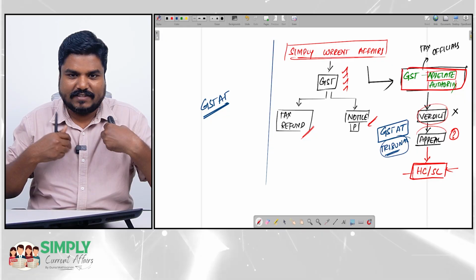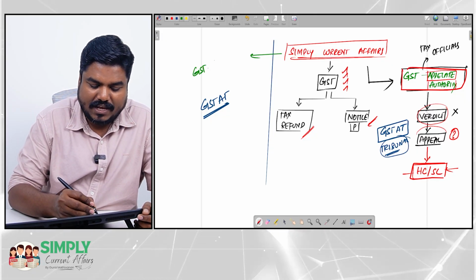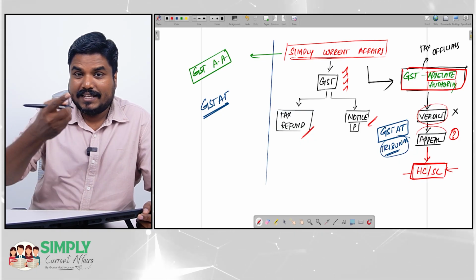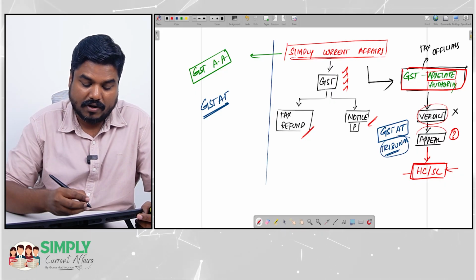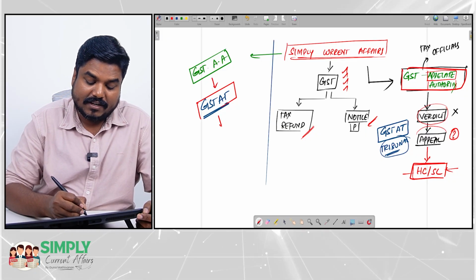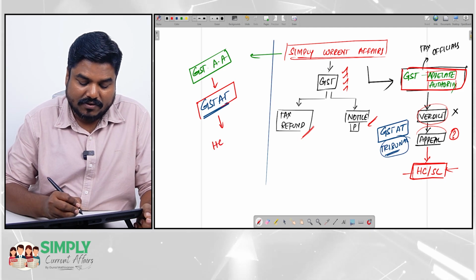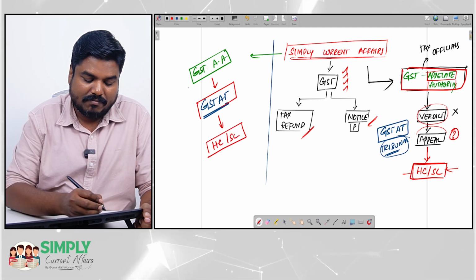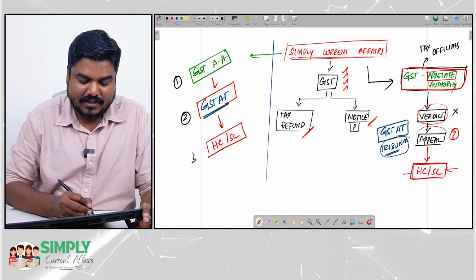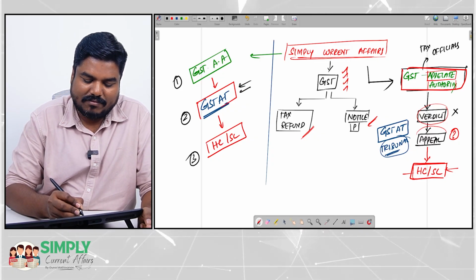So now, if there is any problem, Simply Current Affairs will first approach the GST Appellate Authority. My first call will be the GST Appellate Authority. If I am not okay with their order and want to appeal, then I will go to GSTAT. Then if GSTAT, the tribunal, gives an order and I want to appeal, only then will I go to the High Court, Supreme Court. So my first approach will be the GST Appellate Authority, then GSTAT, then High Court, Supreme Court. Clear? Now we will specifically discuss this GSTAT.